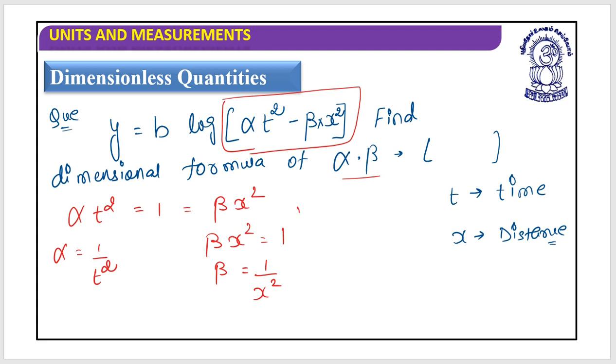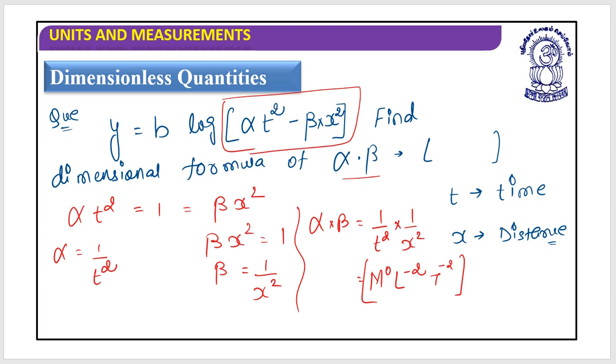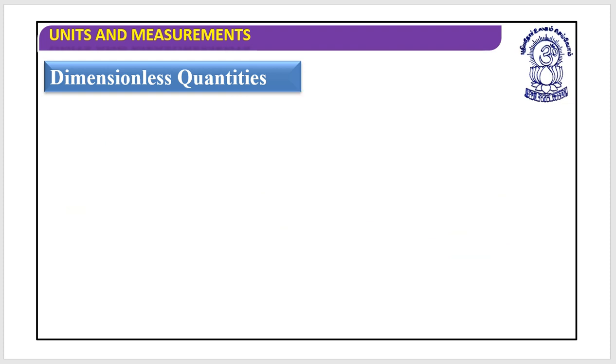What I required is alpha into beta. So alpha into beta is equals to 1 by t square multiplied by 1 by x square. So this is m0, l minus 2, t minus 2. Yes, can you do this? Great. Let's move to the next and last question.